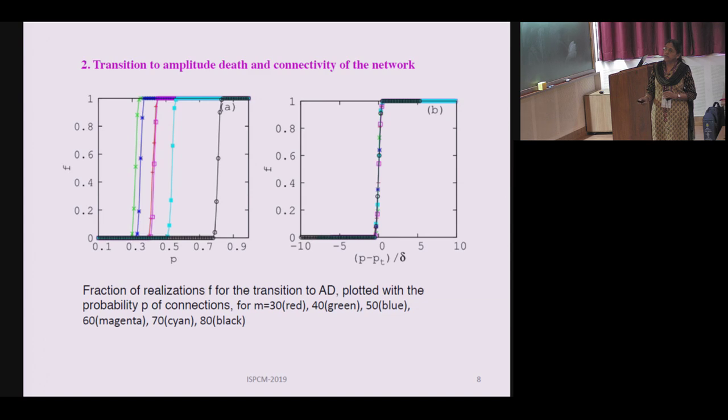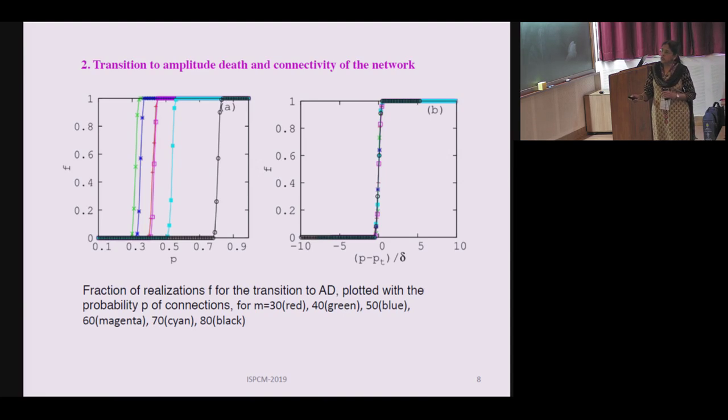And we find that by plotting the fraction of realizations, because we consider a large number of realizations, and the fraction of realizations that go to amplitude death is plotted as a function of P. So in a way, this represents the probability of transition to amplitude death. And we find that depending upon the value of M, there is always a particular value at which the transition to amplitude death happens for all the realizations.